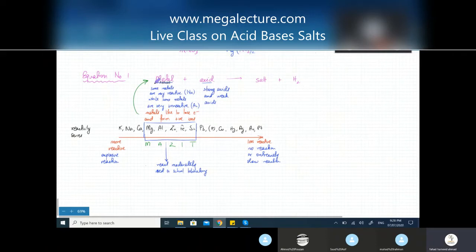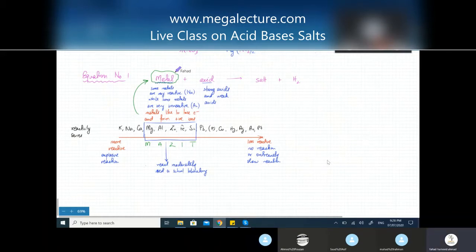Okay, so just a brief introduction of the reactivities, which we're going to cover in a lot more detail. We're not going to go into further detail about this right now. I just wanted to tell you, before we write this reaction, which metals are actually going to react normally in this case. Okay, Sidra, is this clear? Anna, clear? Yes.